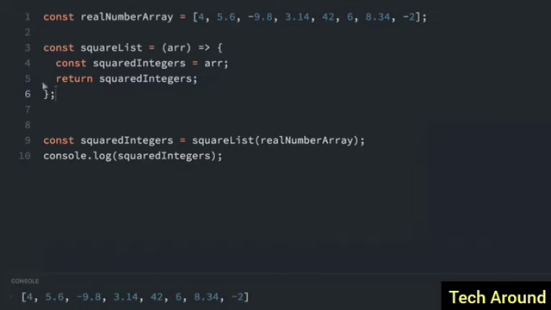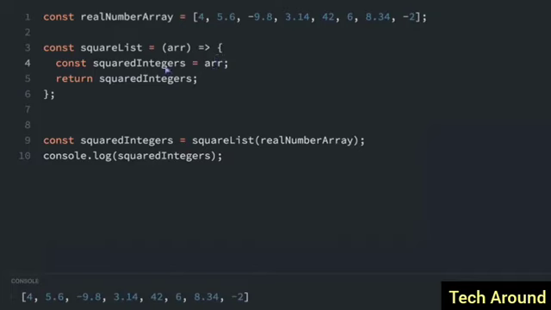So what we're going to do here is update this function right here. We want it to compute the square of only the positive integers in the array. So it's passed in this array, which is this, and we want to filter out everything that's not a positive integer. So I'm going to use the filter and map functions to do that. But the main thing I want you to look at is the arrow functions that I'm passing into filter and map. This line is going to be a lot more succinct because of the arrow functions.